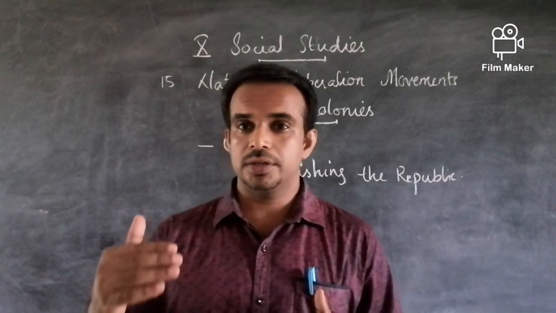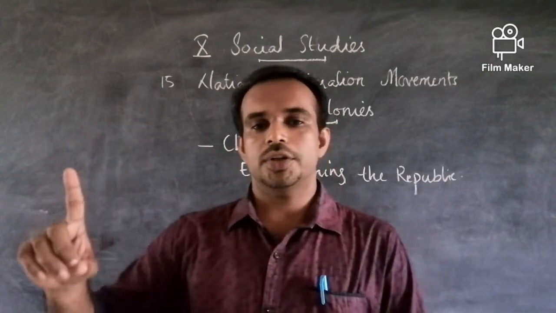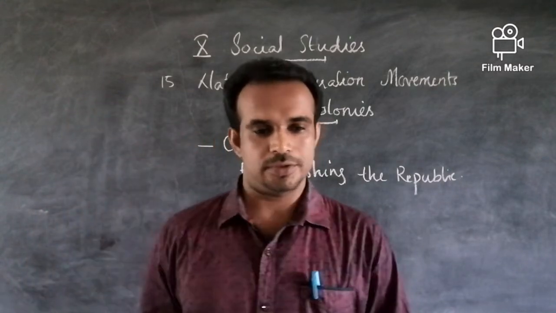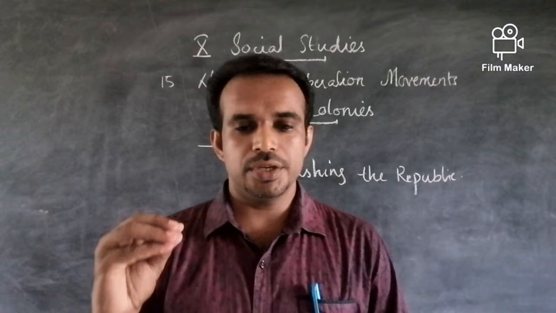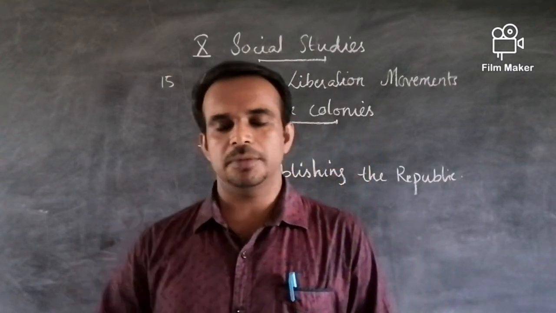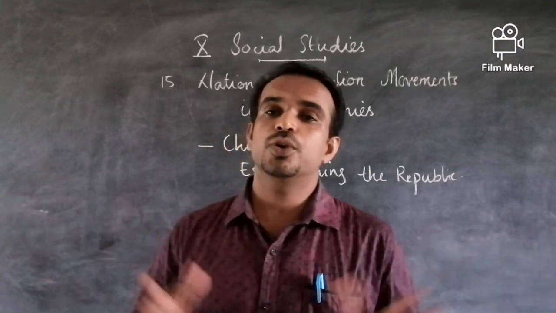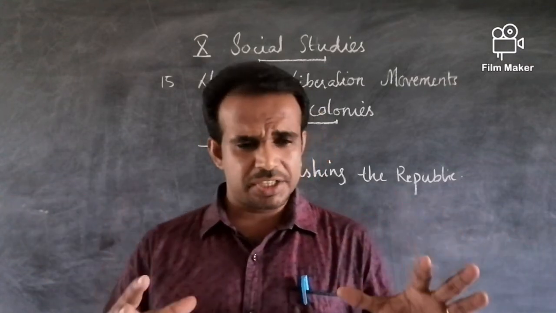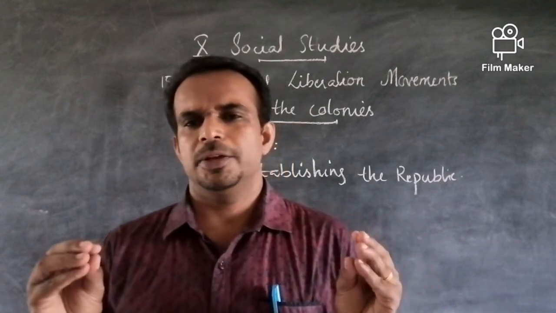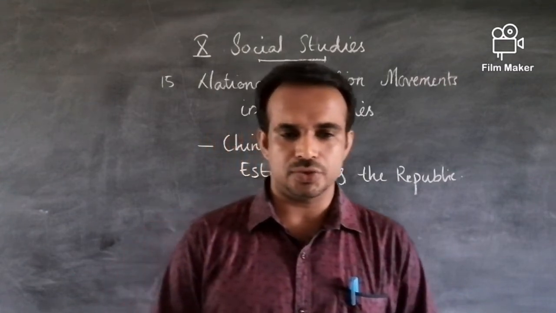So the industrial workers started to organize themselves into trade unions. They started demanding things because the working hours were long and the working conditions were very bad.